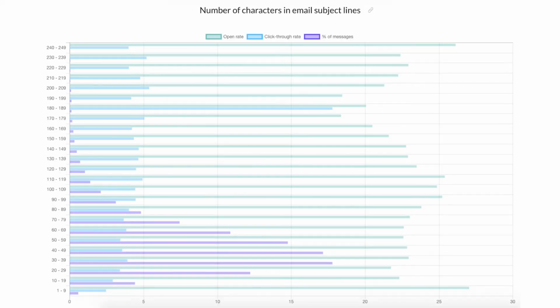Pull all the aces out of your copywriting sleeves. Use power words, questions, idioms, and other tactics that may move the needle for you. And always remember who you're contacting. What devices do they use to open your emails? When and where do they click on them? And what are they interested in?